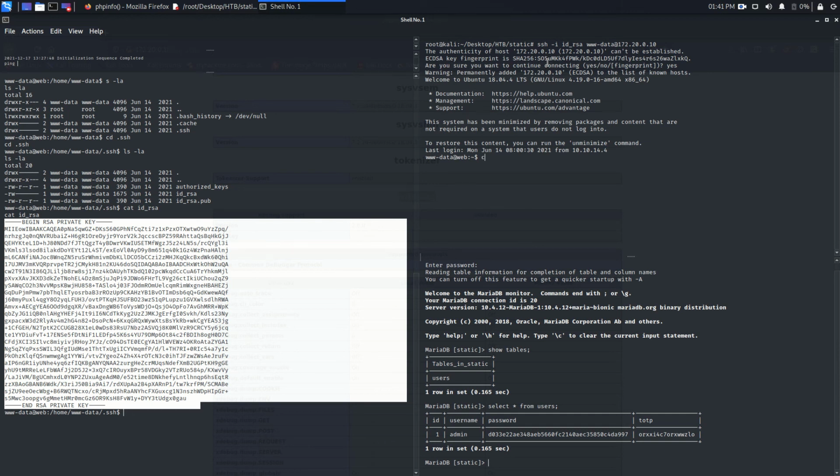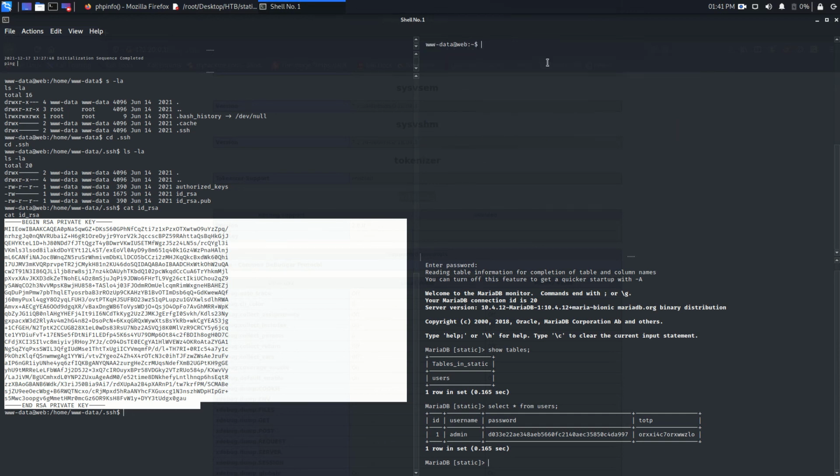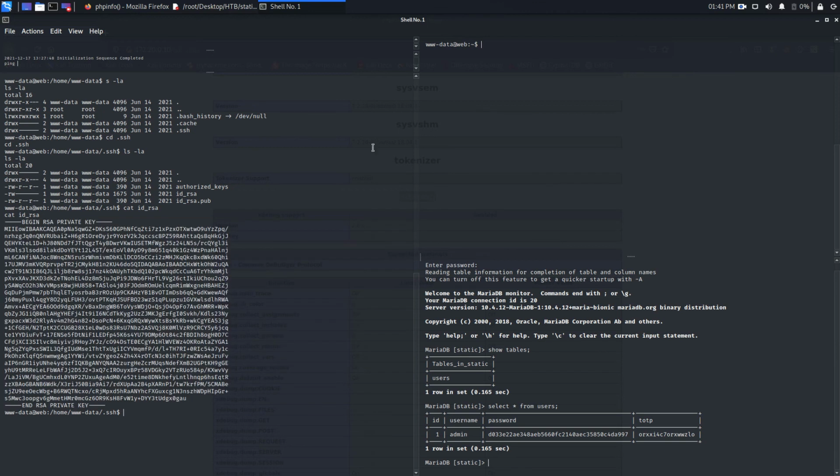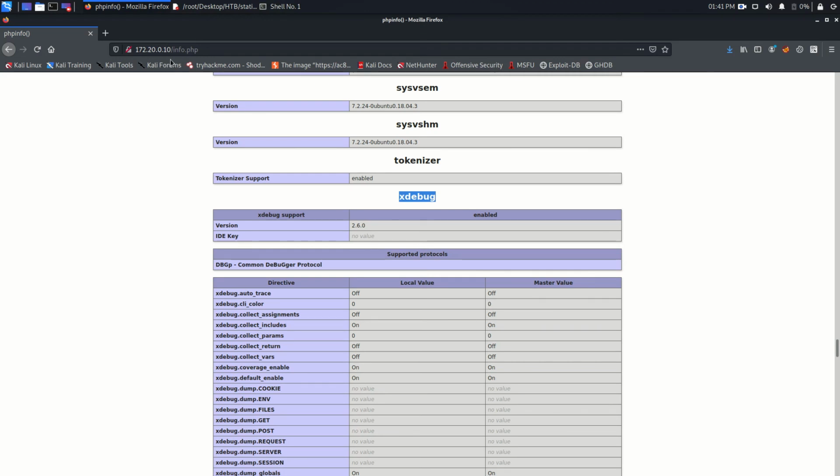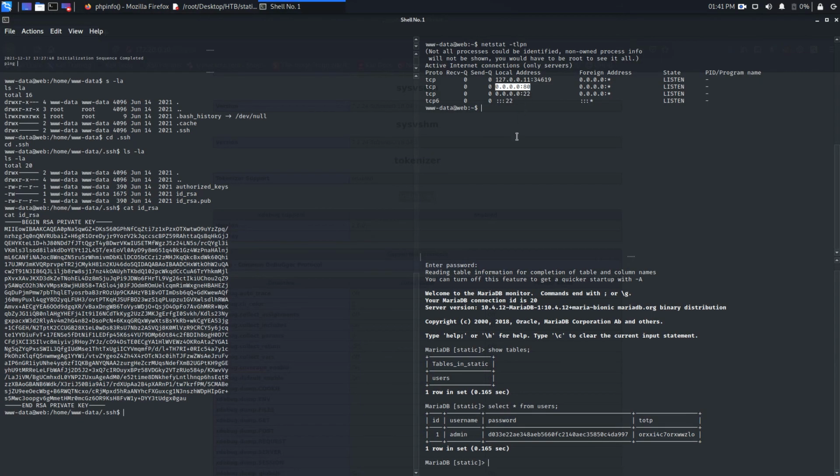Fantastic. So clear it. netstat -tlpn. And as you can see here, there is one more port, number 80. Maybe this port number 80 we already used. Yeah, that is the one.